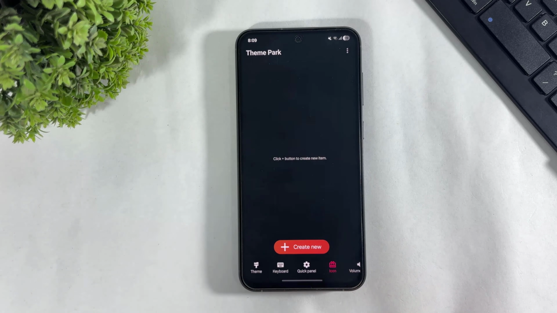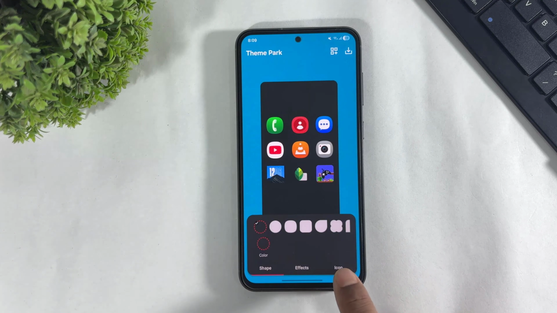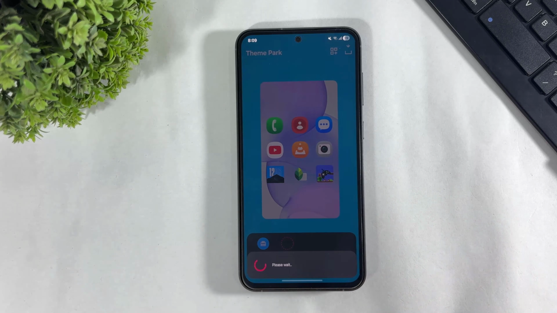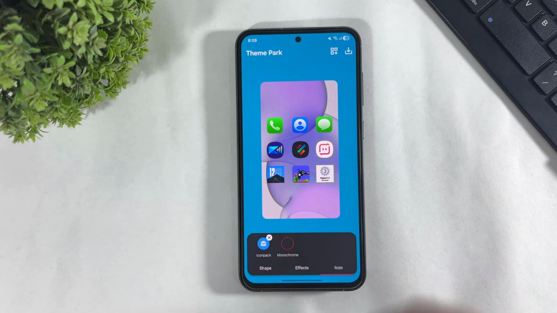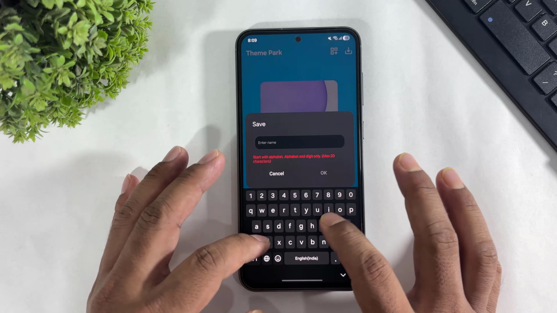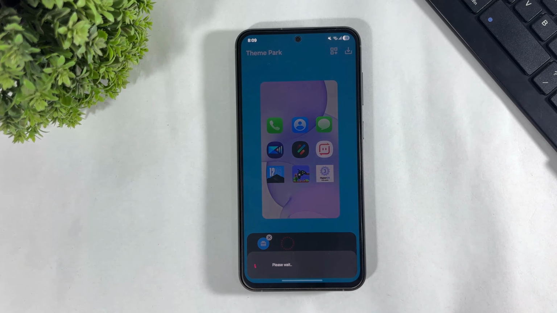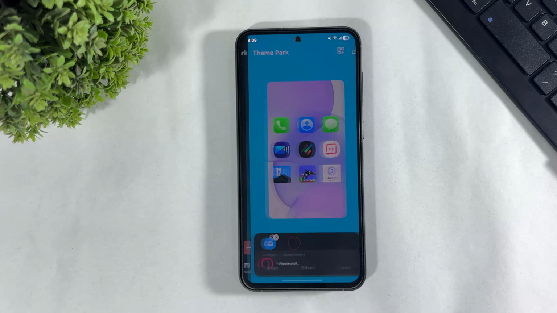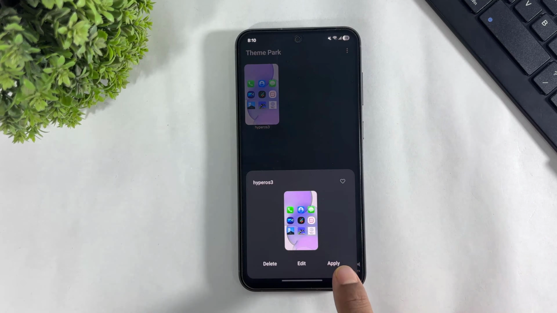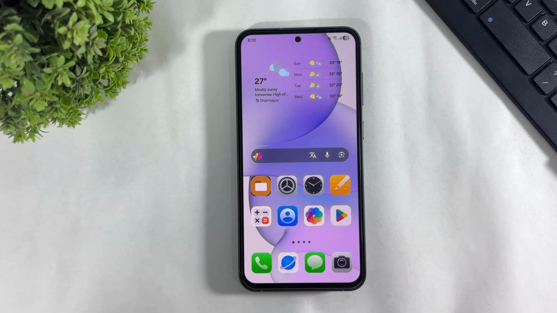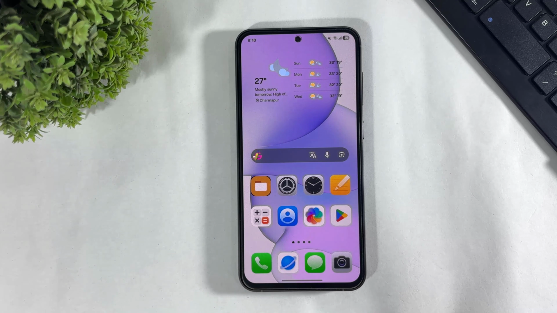Tap on icon, tap on create new, tap on icon pack and look at this HyperOS 3 icon pack. Simply rename the icon pack and apply. Look at this guys. After applying the HyperOS 3 icon pack on your Galaxy device.